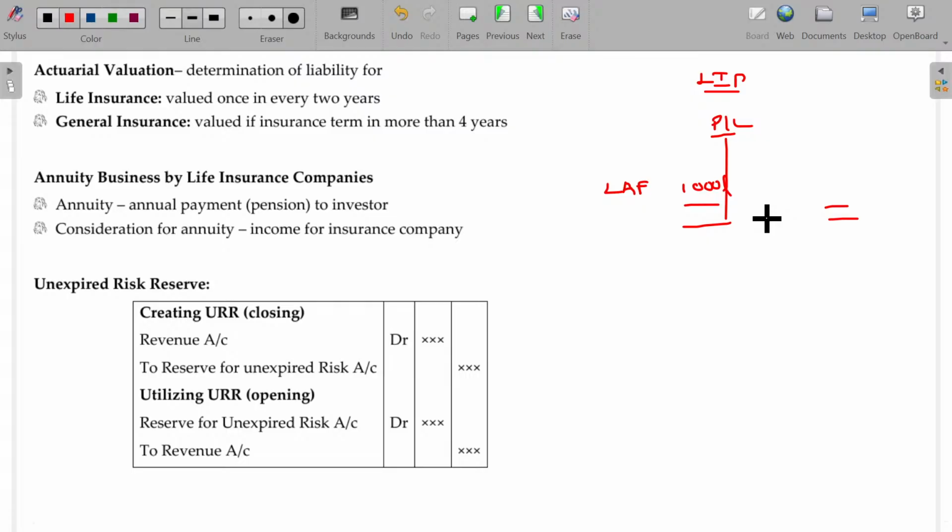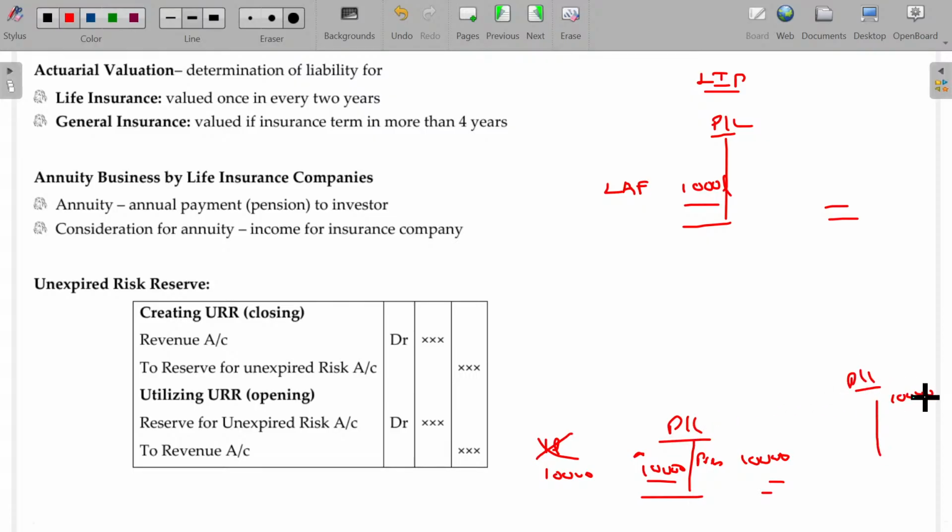Because for an insurance company, the policy amount being 1 lakh, premium being 10,000 rupees, if no claim is payable, in the P&L account they will have 10,000 rupees as premium received. No claim payable, then the entire 10,000 is maybe profit, if you assume this. In the next year, again you will get another 10,000 rupees. Suddenly he met with an accident and died. How much do you have to pay? You have to pay compensation of 1 lakh rupees. Now you end up with a loss.